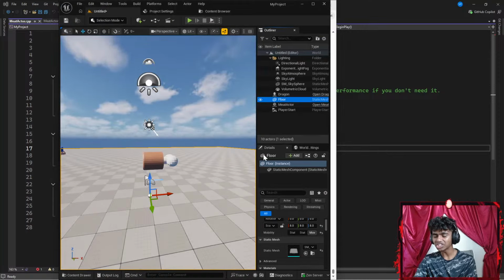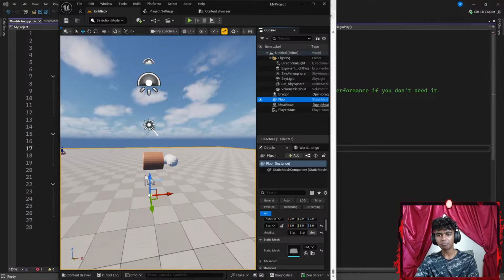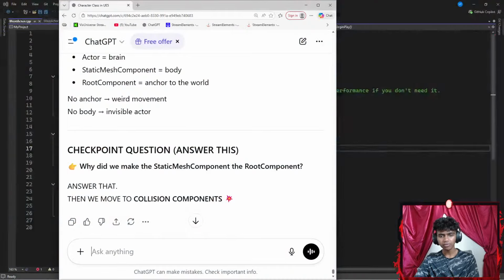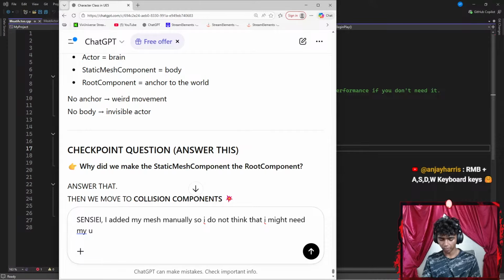I don't think I need it, because now I understand what the U property means. I actually create a mesh on my window, but I did that manually here, so I wouldn't need it. Let me go here and say something like Sensei, I added my mesh manually, so I did not think that I might need my U property here.